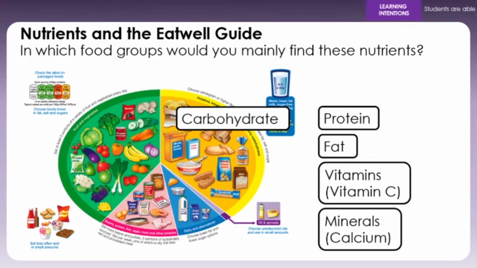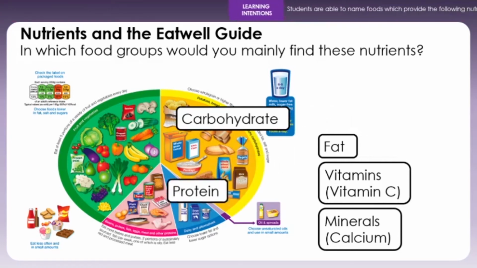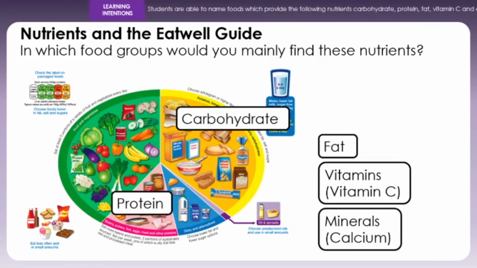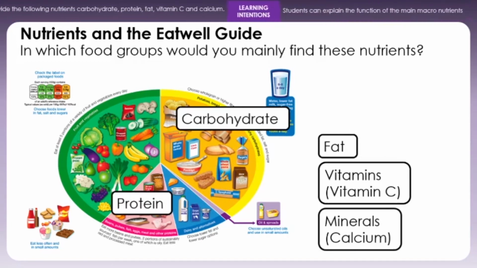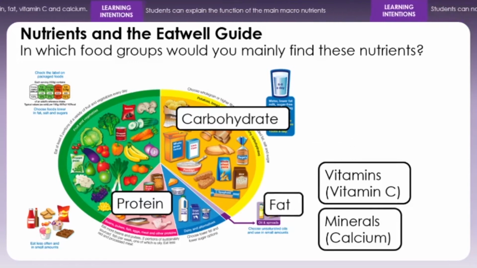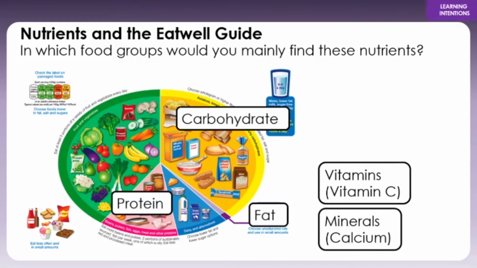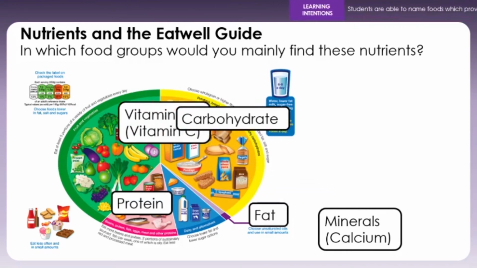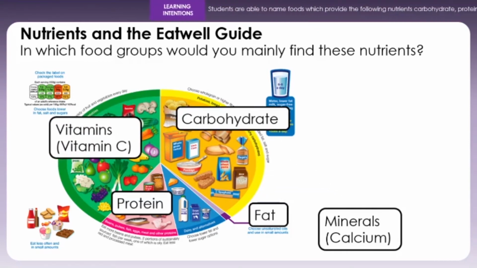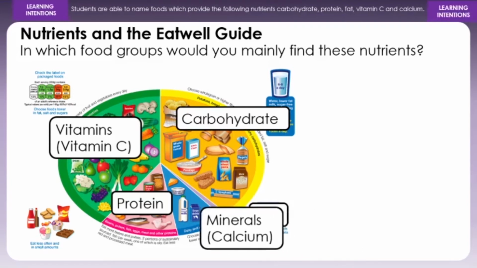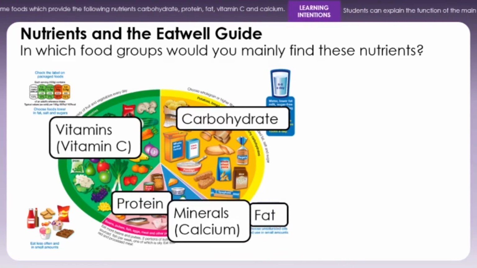And protein? Yeah, that's found in the pink section, the beans, pulses, fish, eggs, meat and other protein section. And fats found in the purple section of oils and spreads. Vitamin C you will find in the fruit and vegetable section. And the mineral calcium you'll find in the dairy and alternatives, which is the blue section.